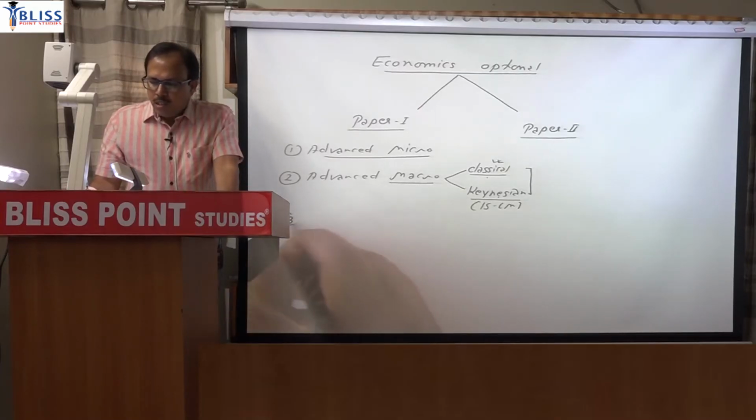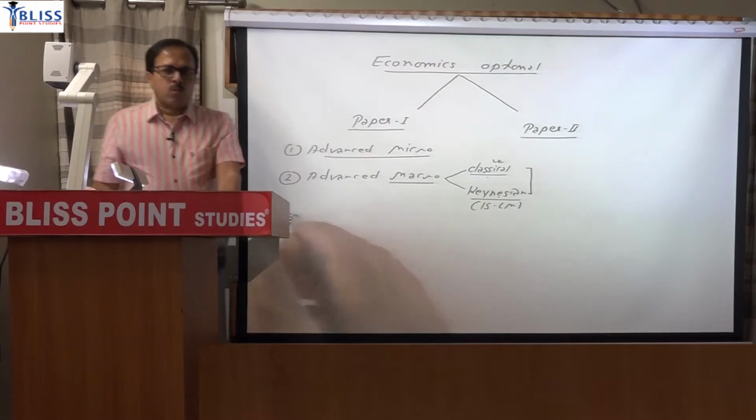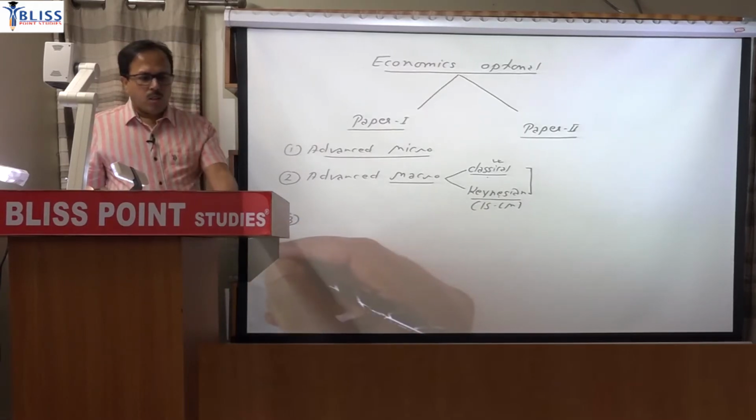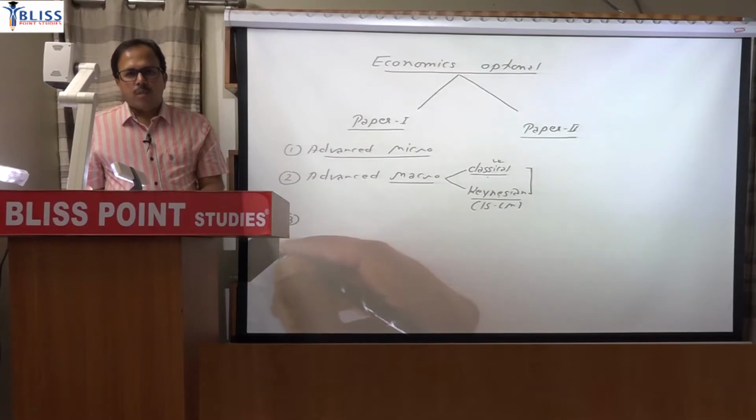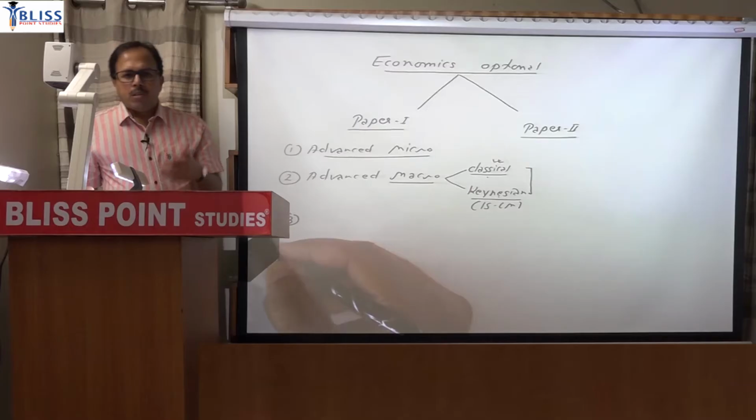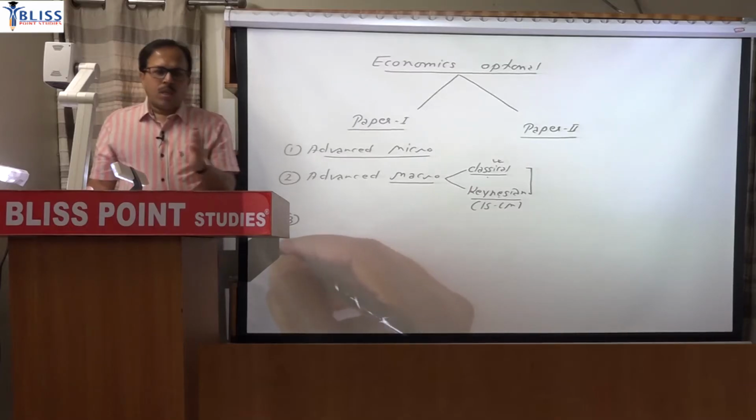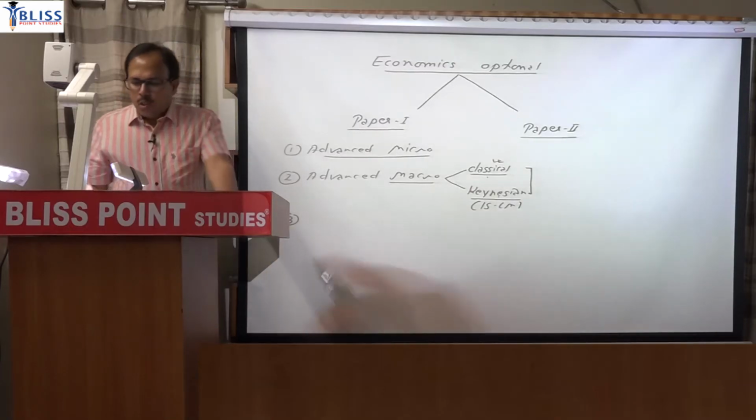But there are certain new topics as well. If you look at last year's paper, the 2020 paper, there are some new questions from the demand for money aspect as well: the regressive model, the regressive expectation model. It is not that the source of this new topic is not known, the source is there.